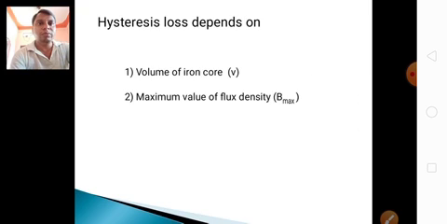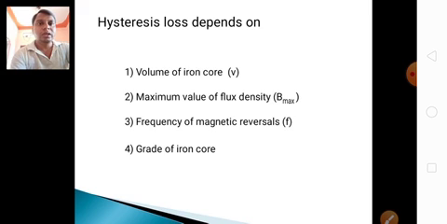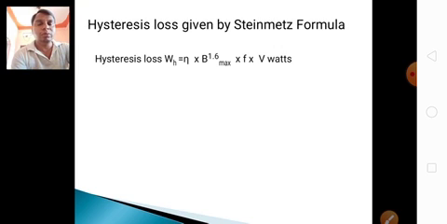Hysteresis loss depends on the volume of the iron core, maximum flux density, the frequency, and the grade of the iron core. The formula for hysteresis loss is Wh equals eta into B max to the power 1.6 into f into V watts. Here eta is the Steinmetz constant, B max is the maximum flux density, f is the frequency, and V is the volume of the iron core.